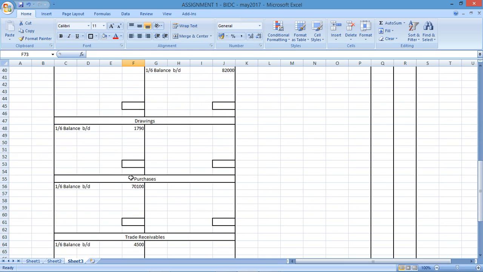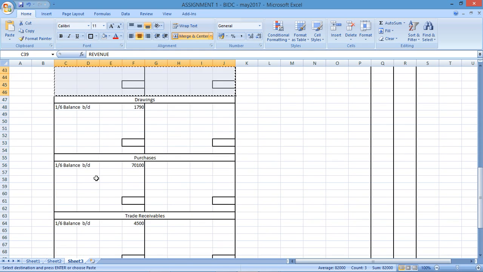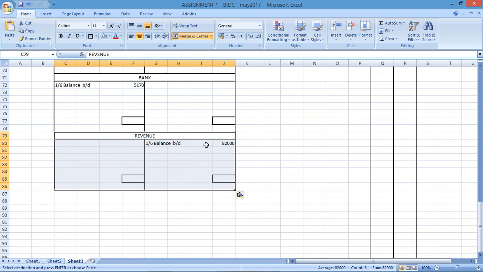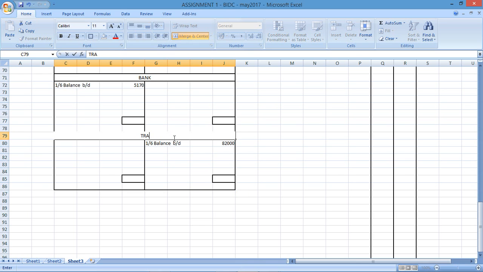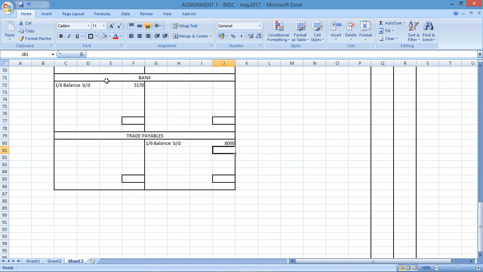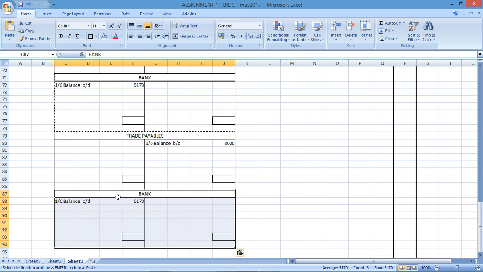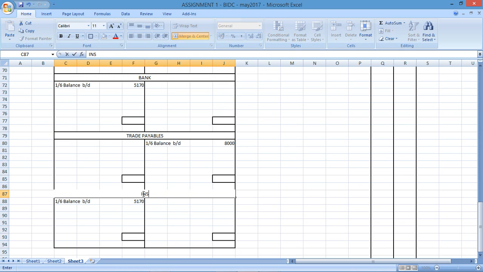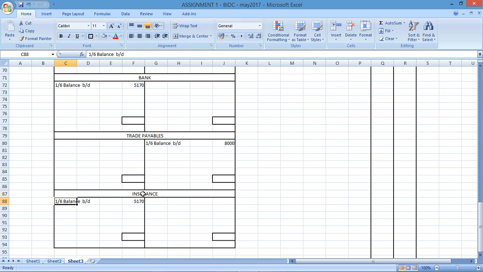Then we've got trade payables. Trade payables would be a liability, so that account would have a credit balance. Trade payables was 8,000. Then we've got insurance. Insurance is an expense, so the insurance would have a debit balance, and insurance has a balance of 5,390.